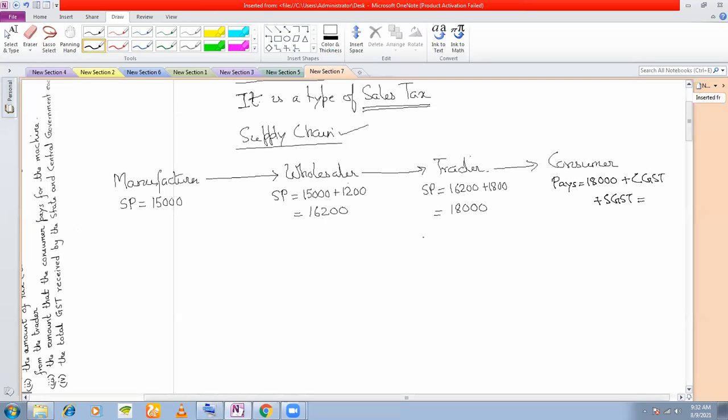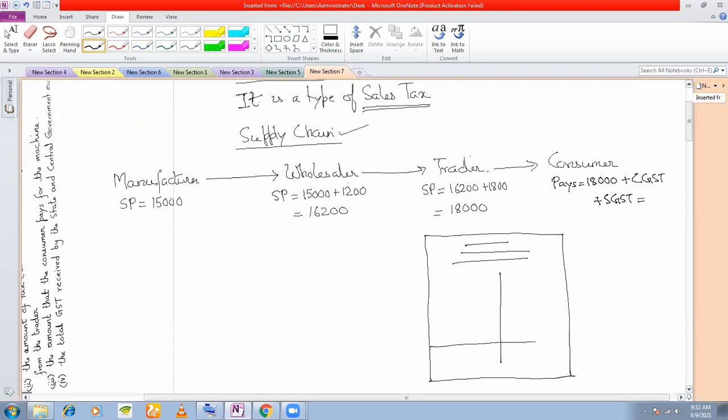Okay, now normally you will see this. When you are buying a mobile phone, they give you a bill, right? And what does this bill look like? First of all, they will have their names, the name of the shop, and address written here. And then they will have a table like this. And then they will have something called particulars written here and amount written here.